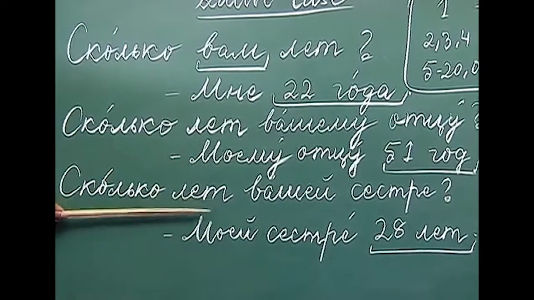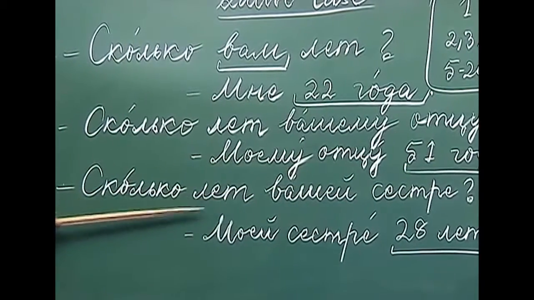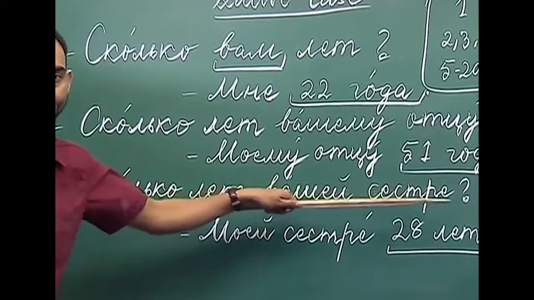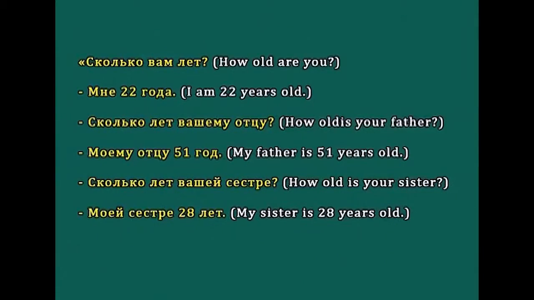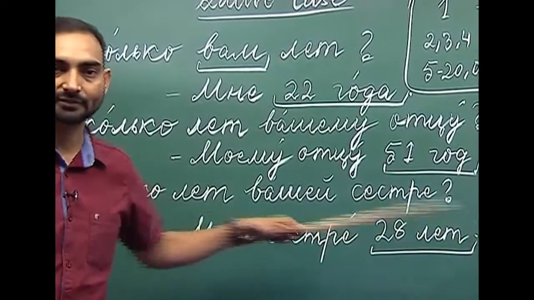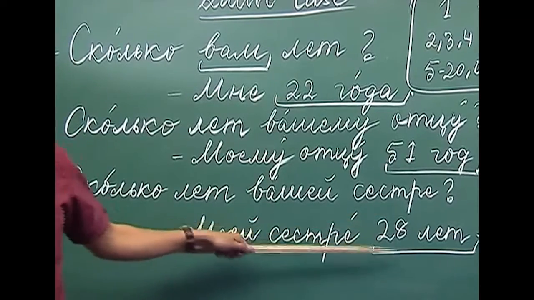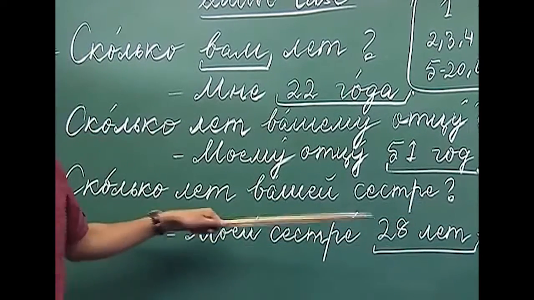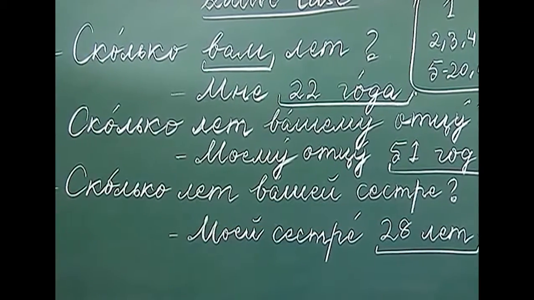Now, the third interrogative sentence here is "Skolka let vashei sestre". How old is your sister? "Moei sestre 28 let". My sister is 28 years old.